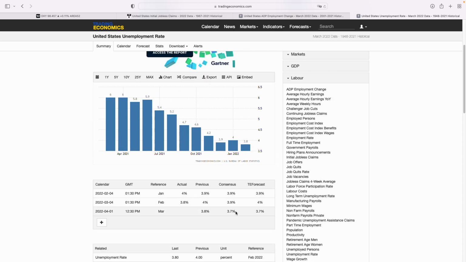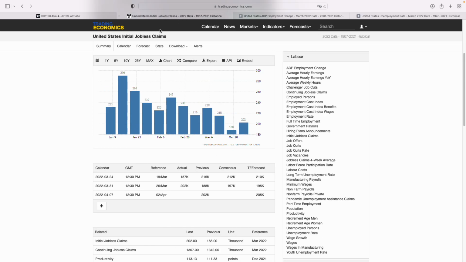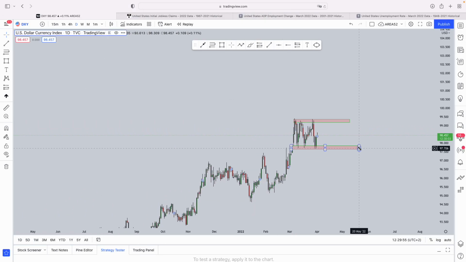The unemployment rate obviously had decreased based off last month, from January into February, and we saw the unemployment rate go from 3.9% to 3.8%. But if you look at these two types of data that we've received over here, it all points out that we can expect the NFP today to turn out negative.